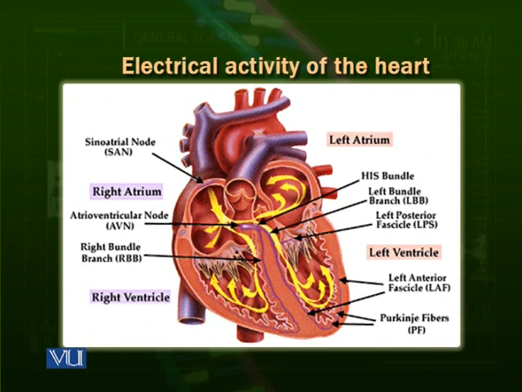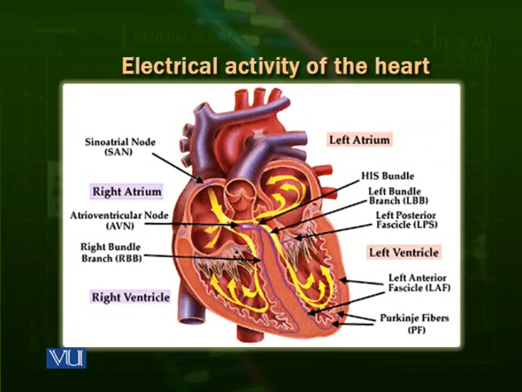Then on the other side, look at the left atrium. That left atrium is receiving blood by the pulmonary vein. So the pulmonary vein is opening inside the left atrium. It is giving oxygenated blood from the lungs to the left atrium.